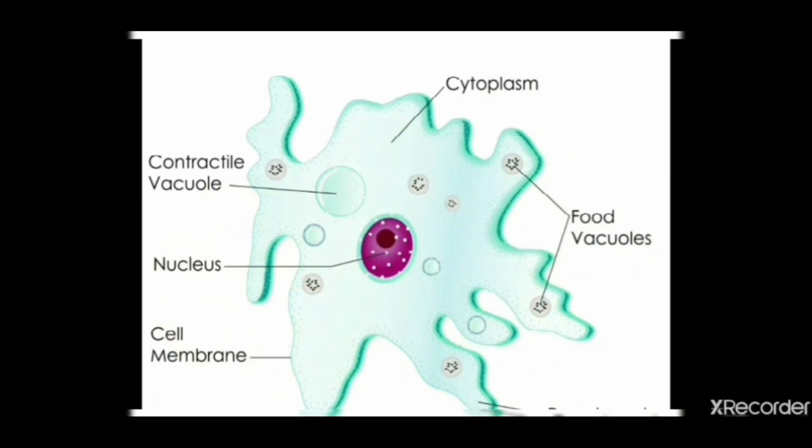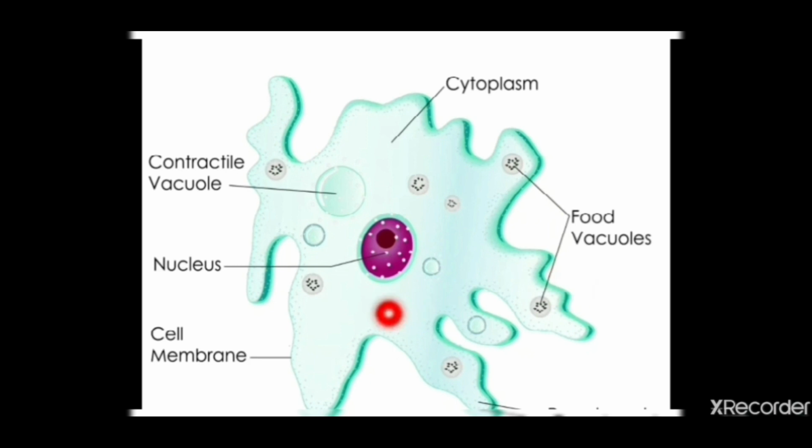Now here I am showing you an image of amoeba. It is a very basic morphology, the basic structure of amoeba. A nucleus is visible. See, here you can find the nucleus. This is the vacuole. Here the cytoplasm is completely filled. The layer forming the margin is known as the cell membrane.